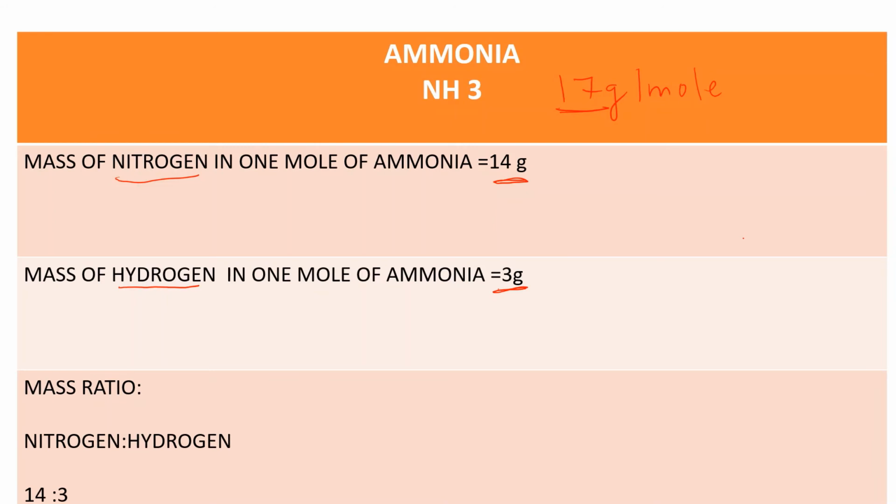So 1 mole of ammonia has 14 grams of nitrogen and 3 grams of hydrogen. So the mass ratio of nitrogen to hydrogen atom will be 14:3. That is, for every 3 grams of hydrogen we have 14 grams of nitrogen, or for every 14 grams of nitrogen we have 3 grams of hydrogen.